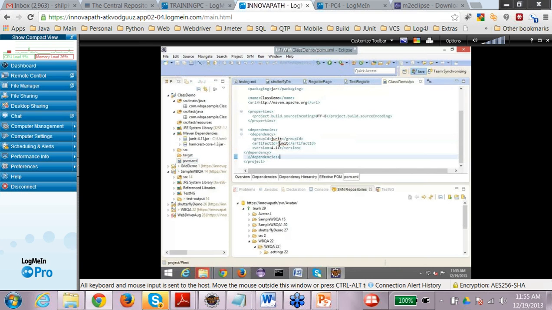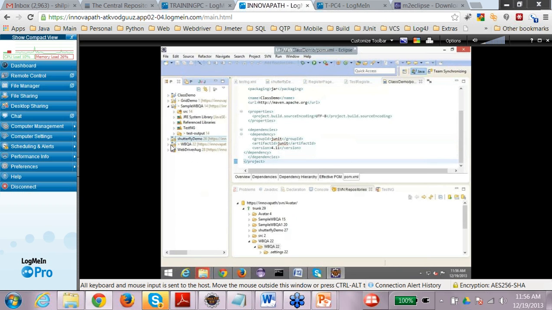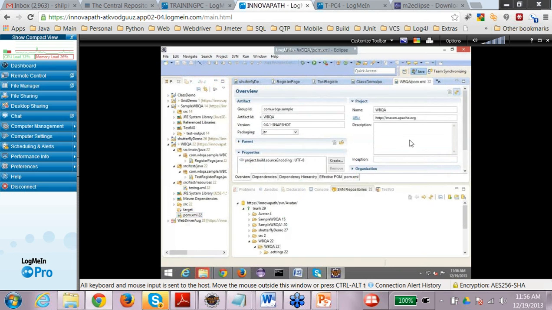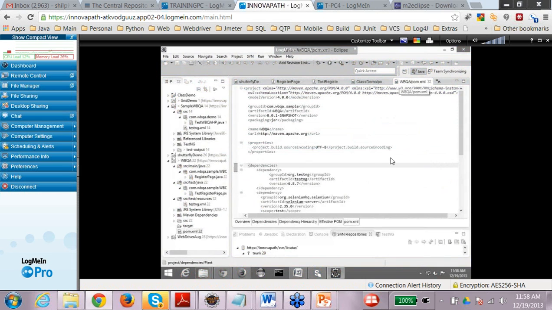I will not go into details of pom.xml here. Probably you can go through my previous recording. Let me just briefly go through something which I've already created. I created this WBQA project, and if you go through this pom.xml, there are a couple of things which I have added here.